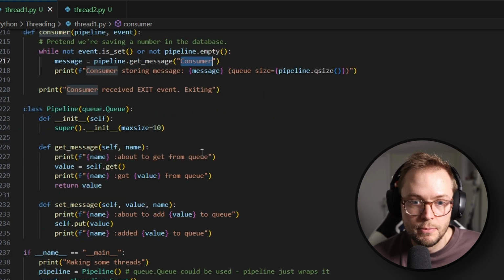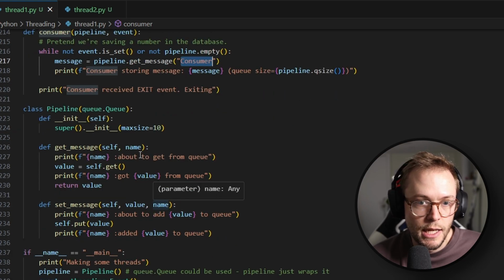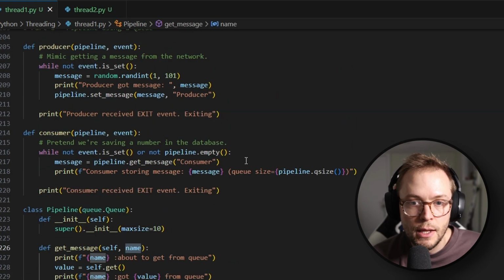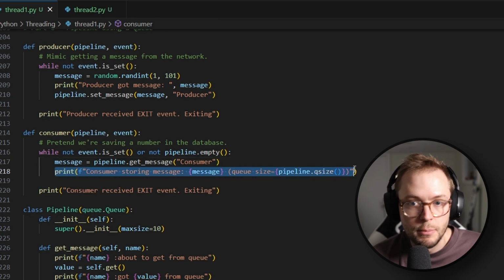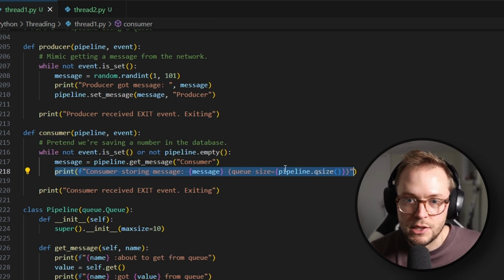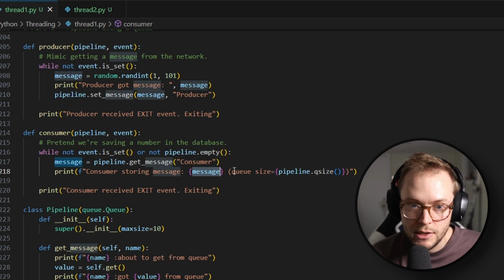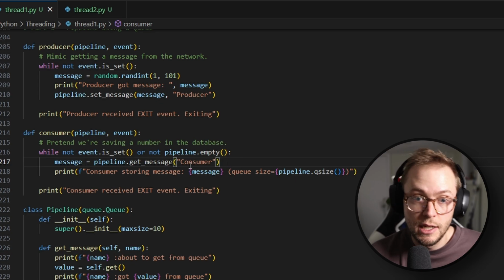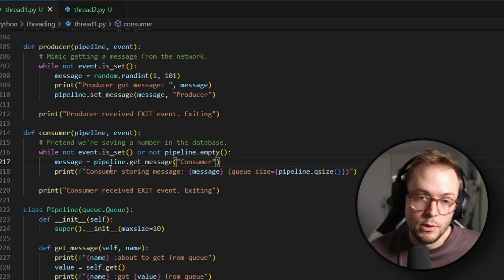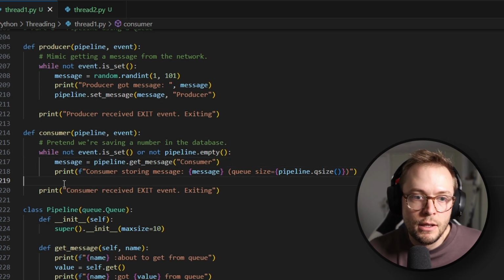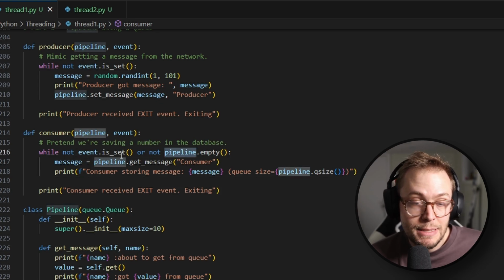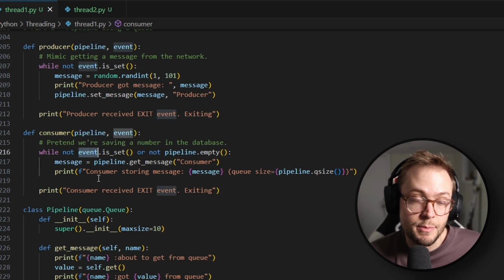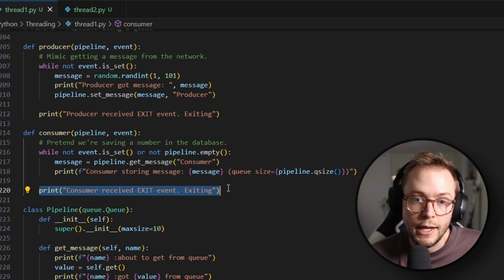For consumer, we're just passing the name so we can print that off. Then we print the queue size and what our message was. But this is where, if you were actually doing things with a database, you would maybe put something into the database. Then finally, once our pipeline is empty and our event has been set, we will exit.